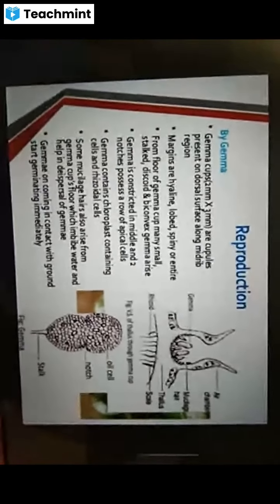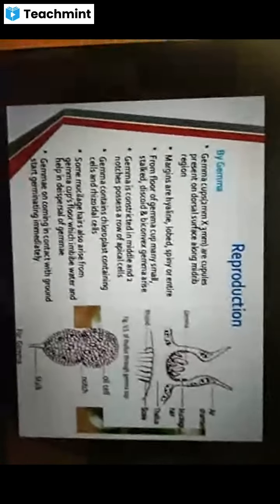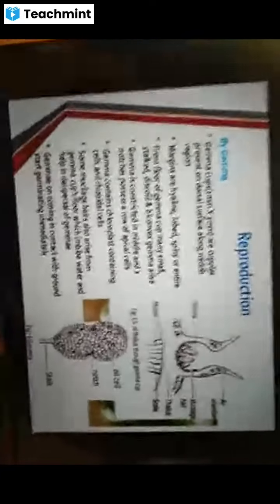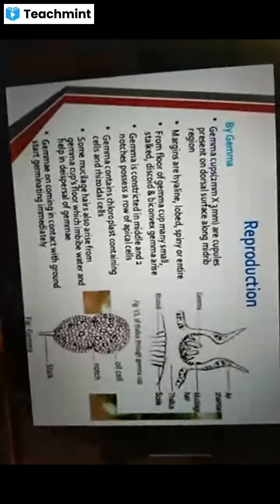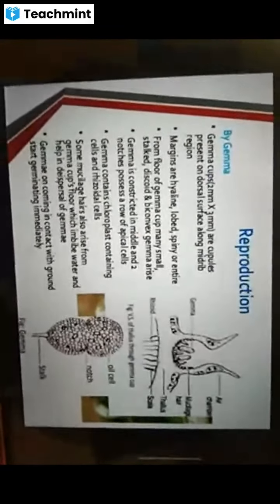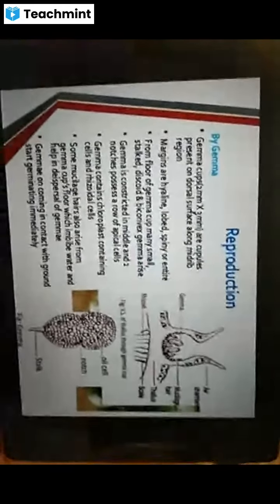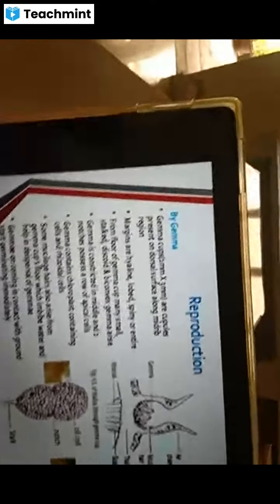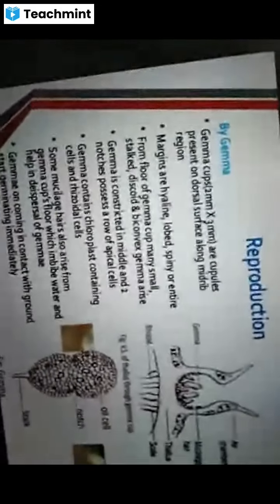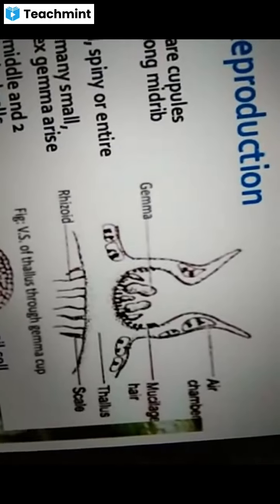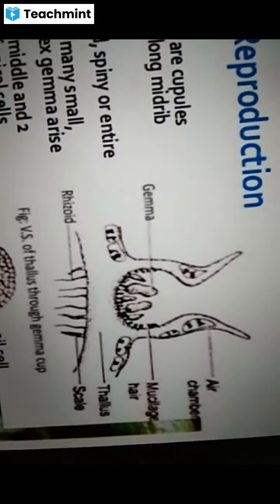And they are the cupules. Cupules means cup-like structures. These cup-like structures are present on the midrib of the dorsal surface. And the margins of the gemma cup may be lobed, spiny or entire. The margins are hyaline, that is colorless.